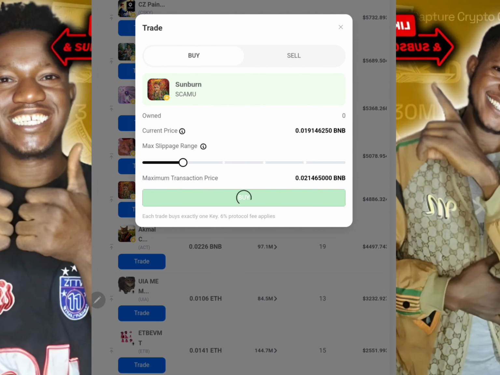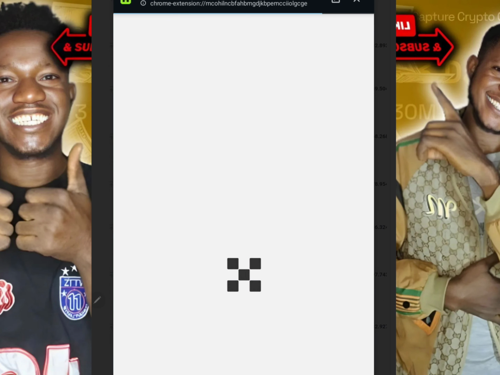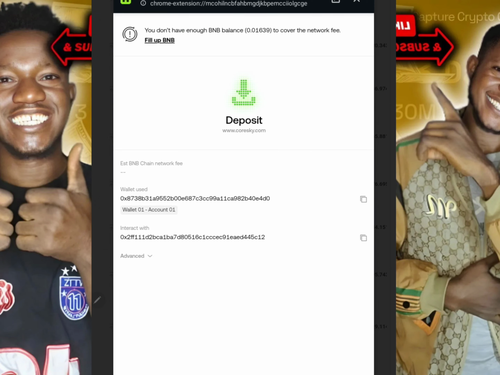This is going to pop up your MetaMask transaction, asking you to confirm the transaction. Right now I need to unlock my wallet real quick, and over here you can see that I'm going to be required to have enough BNB, but on my airdrop wallet I do not have enough BNB to make the purchase. So right now I'm going to be canceling this.